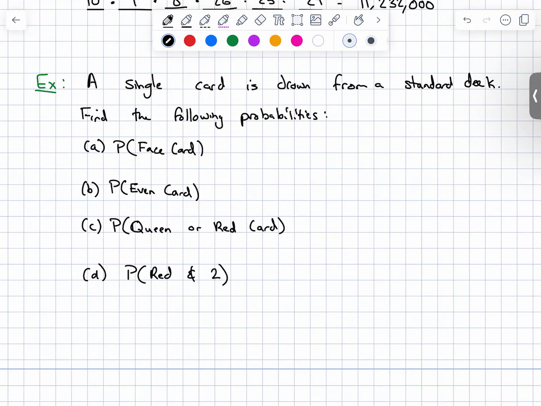So the card is red and it is a 2, not a red and a 2 card being drawn at the same time. Does that make sense? We haven't talked about that type of probability. That's what we call compound probability, and that is something we did not discuss. So what is the probability of drawing one card and then drawing another card? That changes things, and we haven't talked about that yet.